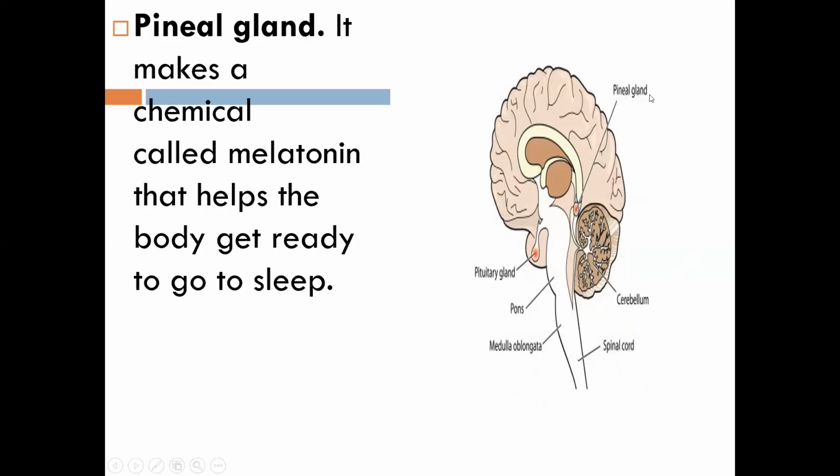So what does the pineal gland do? It makes a chemical, okay? Which chemical does it make? It makes a chemical called melatonin, okay? Melatonin, okay? Then what does this melatonin do? It helps our body get ready to go to sleep.